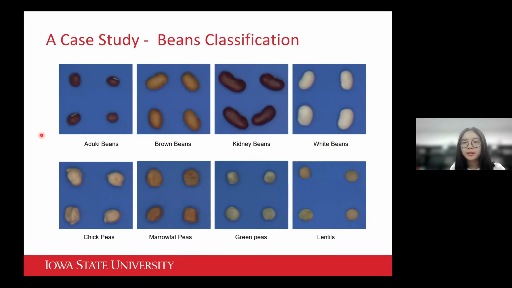Hope the previous slides can give you a general idea about how a CNN model detects patterns. And next, we are going to move to a case study.